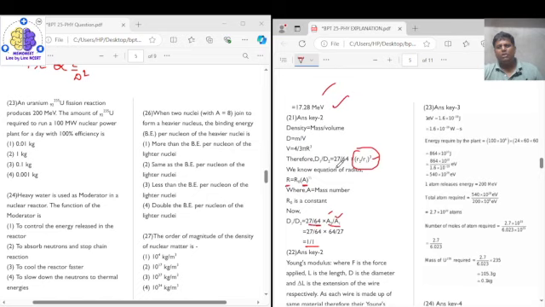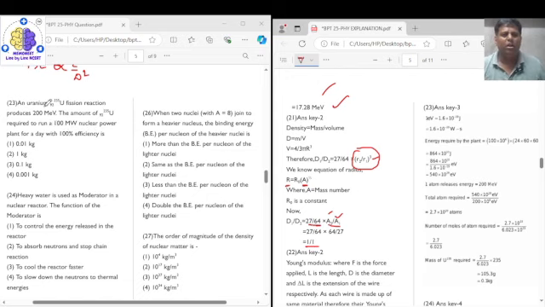Next, coming to question number 23. Question number 23 says that a uranium-235 fission reaction produces 200 mega electron volts. The amount of uranium required to run a 100 megawatt nuclear power plant for a day with 100% efficiency is. They are asking you the mass of the uranium required.